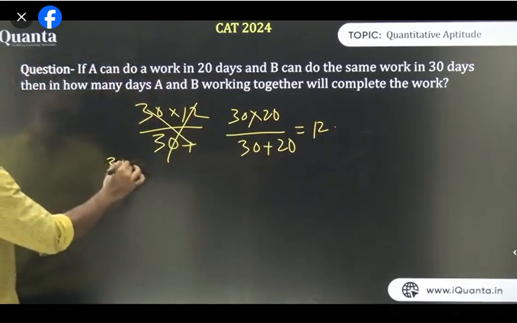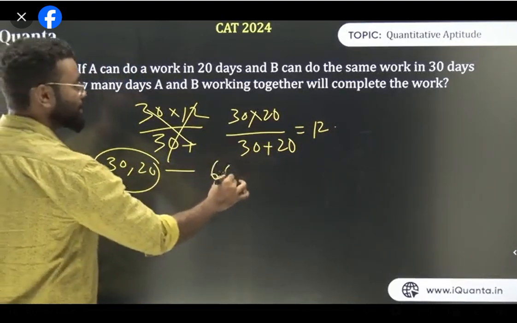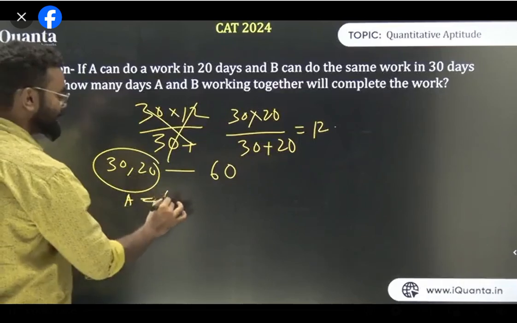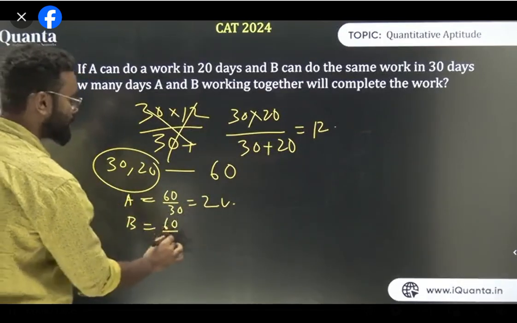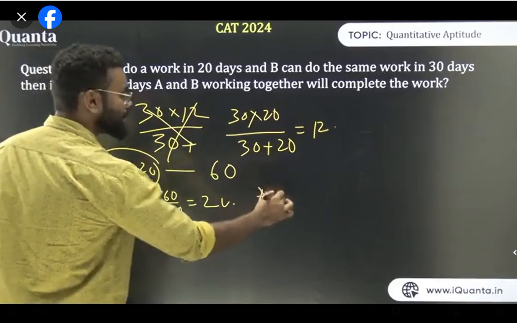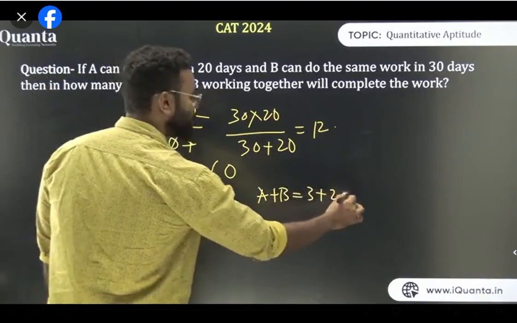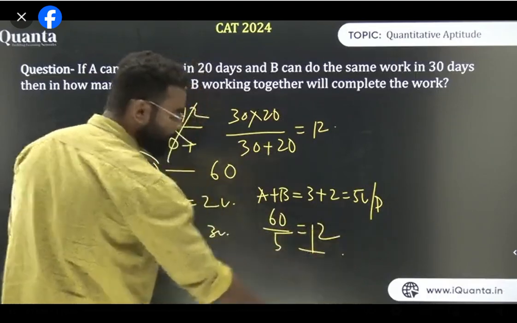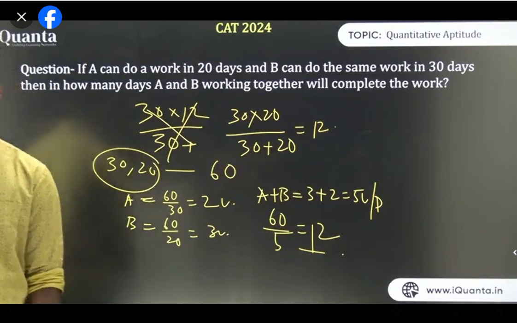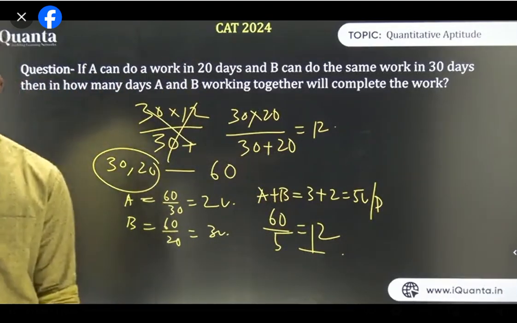Or also you can do 30 and 20 का LCM कितना होता है? The LCM is 60. तो A करता है कितना? A is basically 60 upon 30, which is 2 unit. B is basically 60 upon 20, which is 3 unit. So A plus B कितना हो गया? 3 plus 2, which is 5 unit per day. तो 60 unit होगा कितने दिन में? 60 upon 5. Your answer is 12. This is by LCM. This is by straight. All of you guys, is it clear? Everyone. I hope I have made you guys clear.